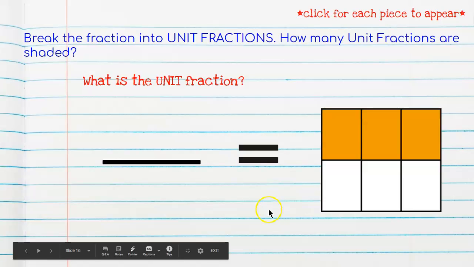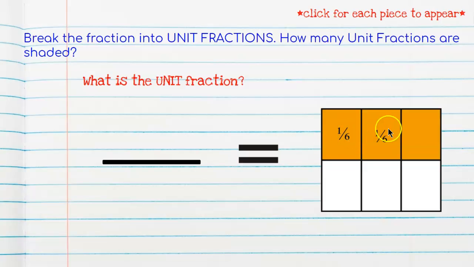Let's look at this one. That means this is 1 out of 6. This is 1 out of 6. So all of these are 1 out of 6.